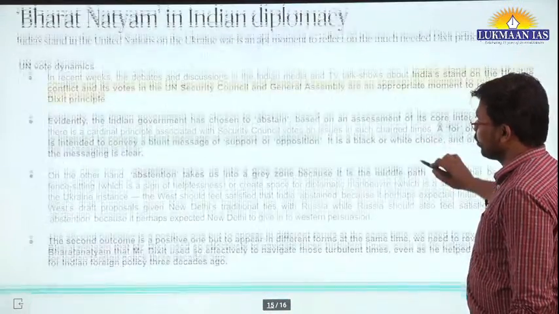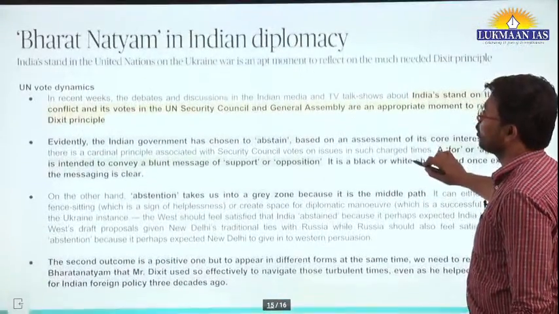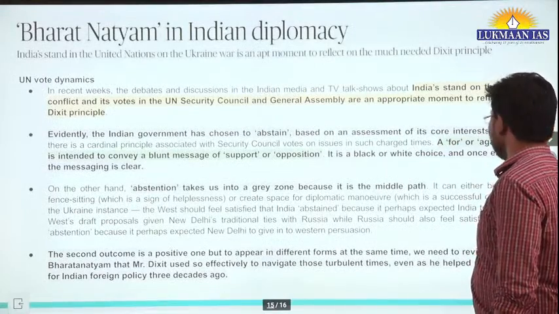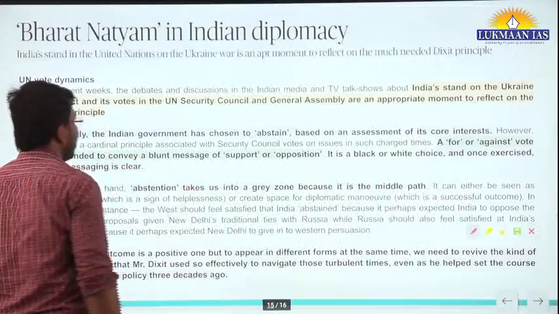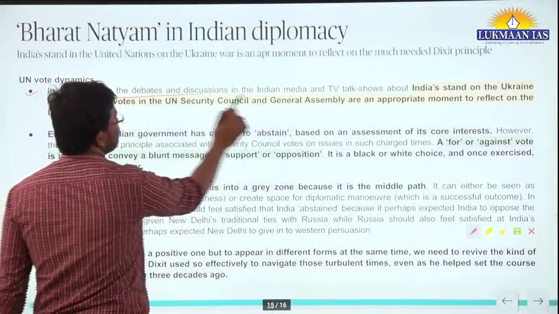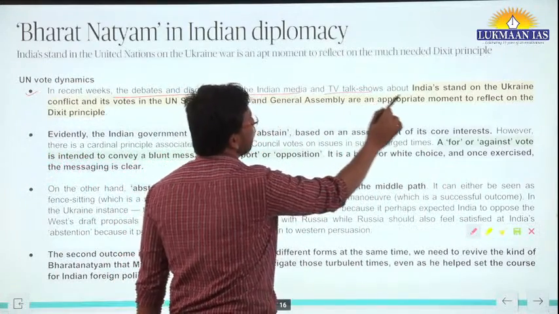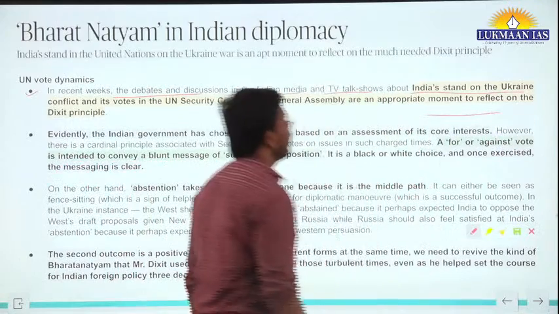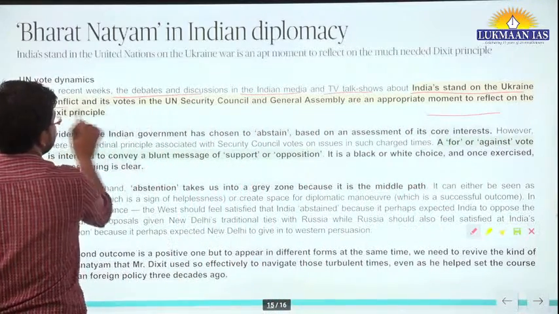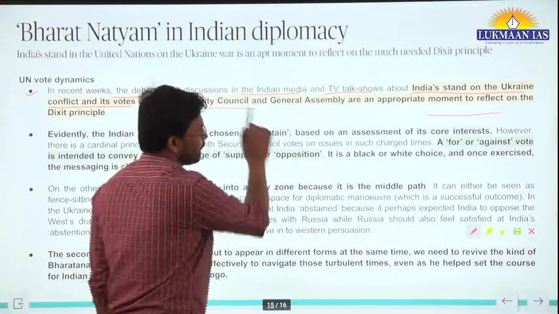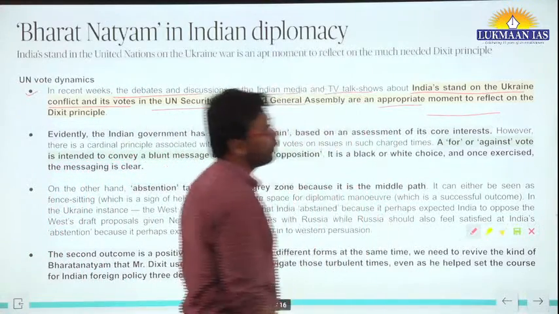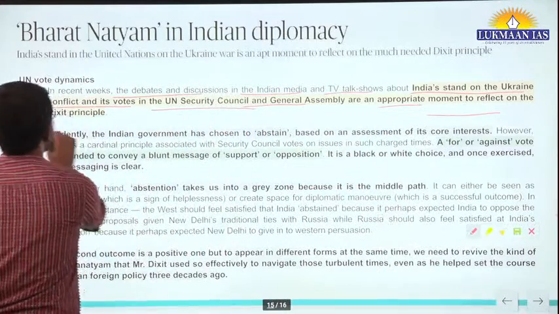And if we talk about UN veto dynamics, what happens in the United Nations Security Council also, in the recent week, the debates and discussions in the Indian media and TV talk shows about India's stand on the Ukraine conflict and its votes in the UN Security Council and General Assembly are an appropriate moment to reflect on the Dixit principle.